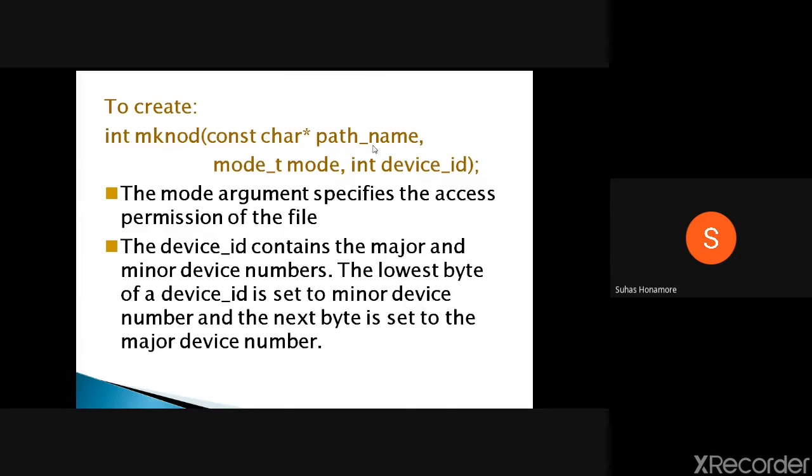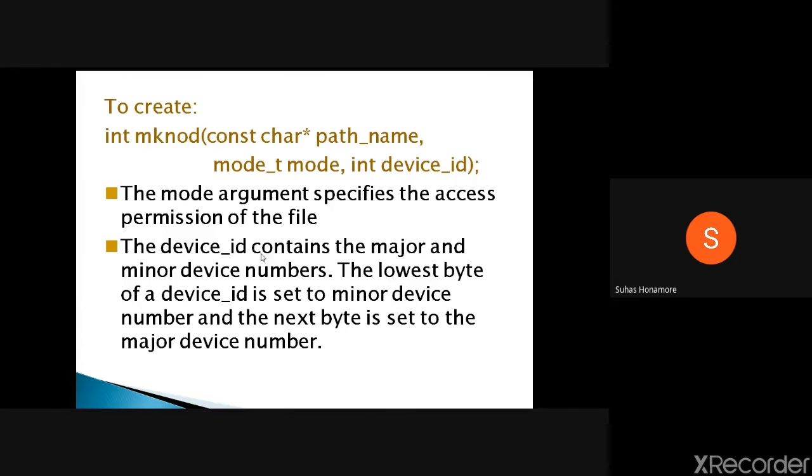Here we give the pathname, then the mode, which is nothing but the permissions. Along with this you will have the device id. This device id normally has 2 bytes or 4 bytes. The lower byte will always have the minor number, and the higher byte represents the major number. Both together make up the device id.